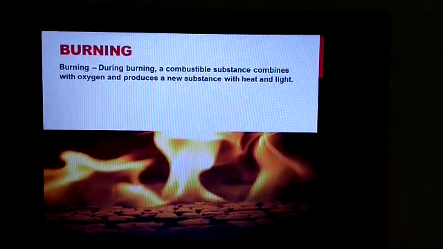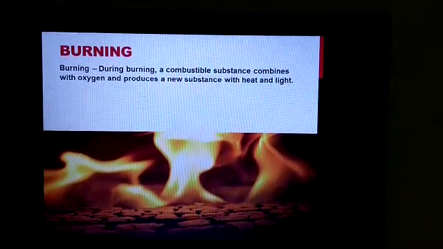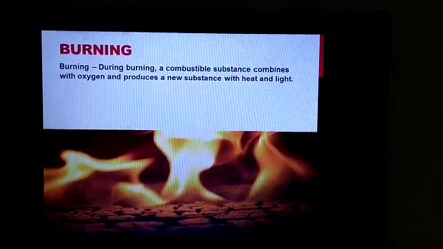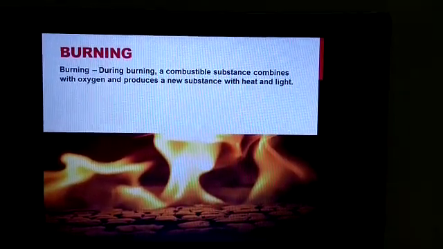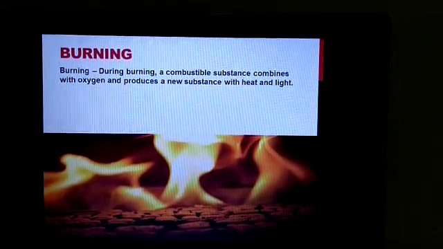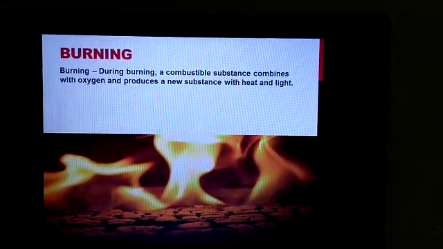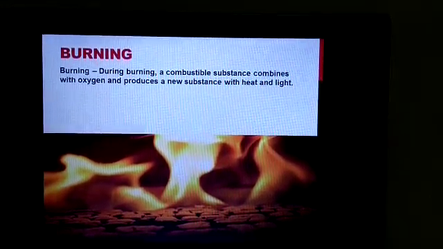That is, if wood undergoes the burning process, there will be production of ash, which is a new substance, and it's an irreversible process, and during burning the wood gives us heat and light. So we can say burning is a chemical change.